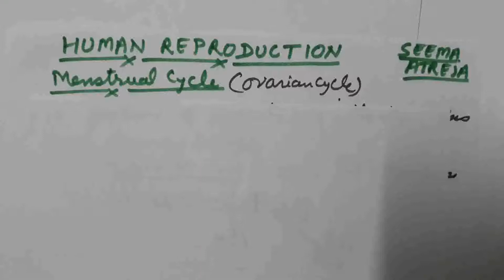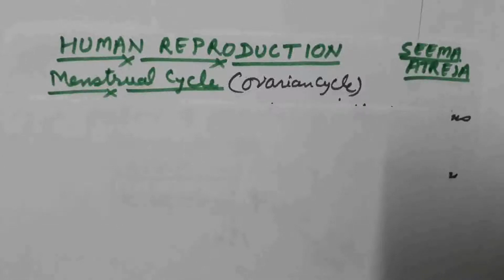Students, in previous lecture we discussed that menstrual cycle is completed in 4 phases: menstrual phase, follicular phase, ovulatory phase and luteal phase. All these 4 phases we will discuss in detail. During these phases certain changes take place in uterine wall, ovarian hormone level also changes, changes inside the ovary also occur, and certain hormones are released from the pituitary gland. So we all will discuss in this lecture.